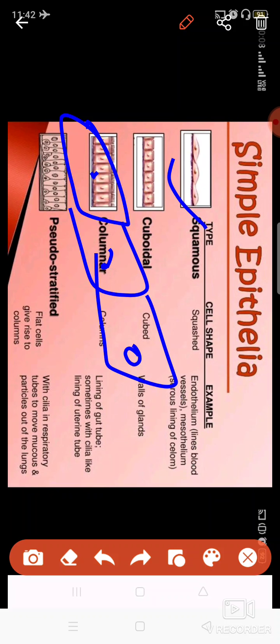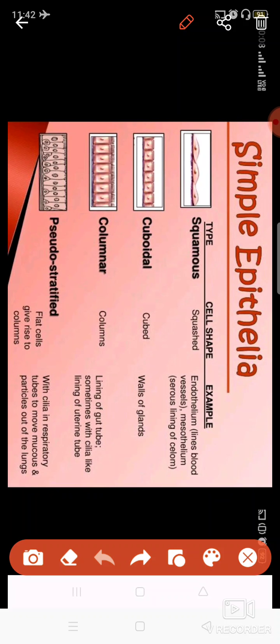These are present in the lining of the blood vessels and the coelom. Coelom is the cavity present in your body, where your lungs, heart, and intestine are present. Around that this cavity is present, which is lined by squamous epithelial tissue, a single layered epithelial tissue.